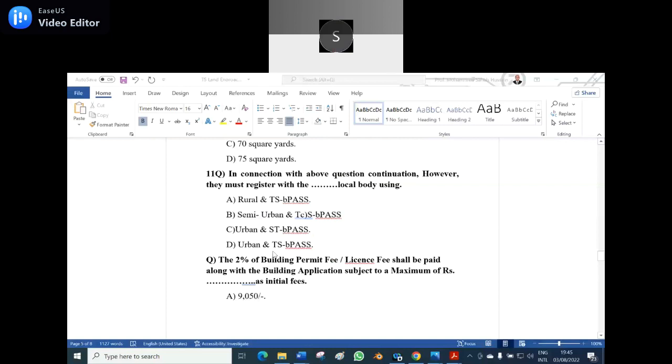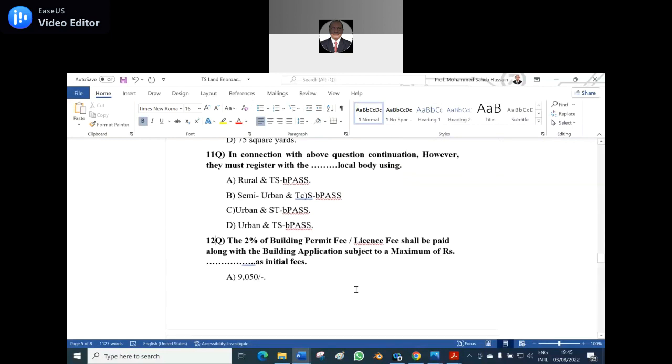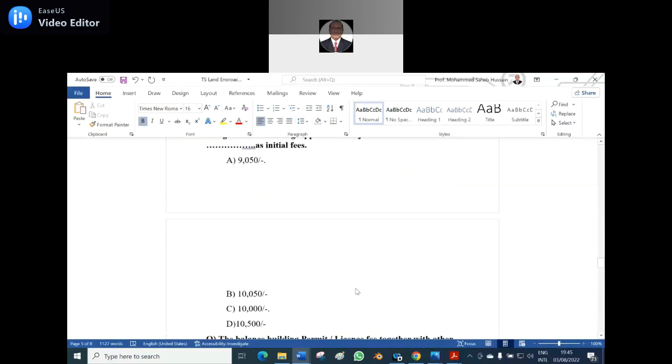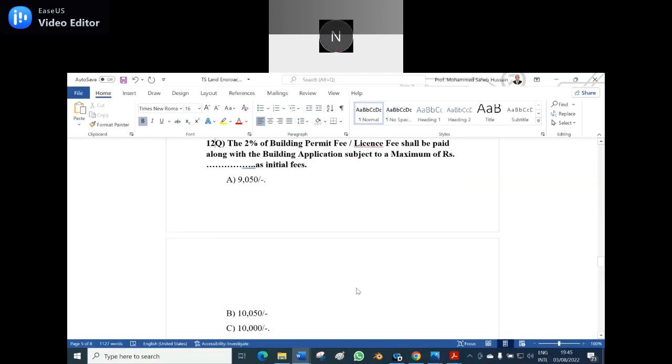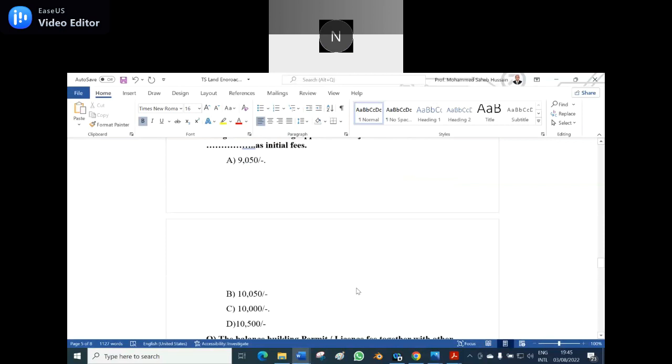Now the 12th question. The 2% building permit fee, license fee shall be paid along with the building application, subject to a maximum of rupees dash as initial fee. A. 9,050, B. 10,050, C. 10,000, D. 10,500. 10,000. Yes, option C, 10,000 is the right answer. You have to pay the 10,000. The other options are fabricated ones. That is the 12th question.